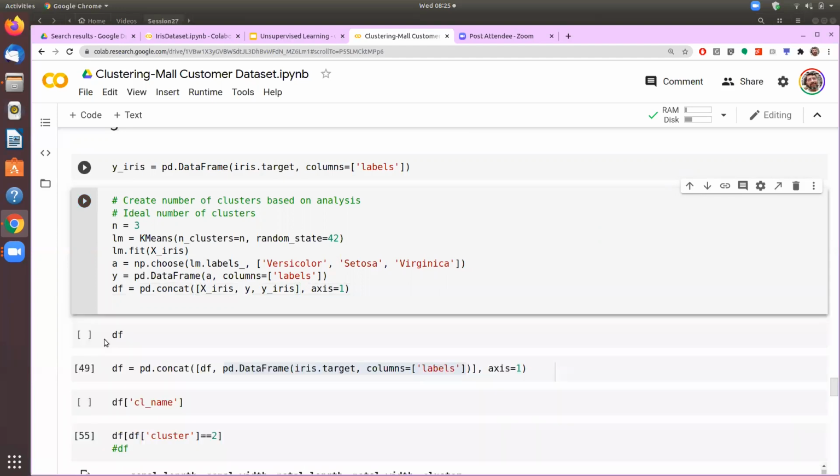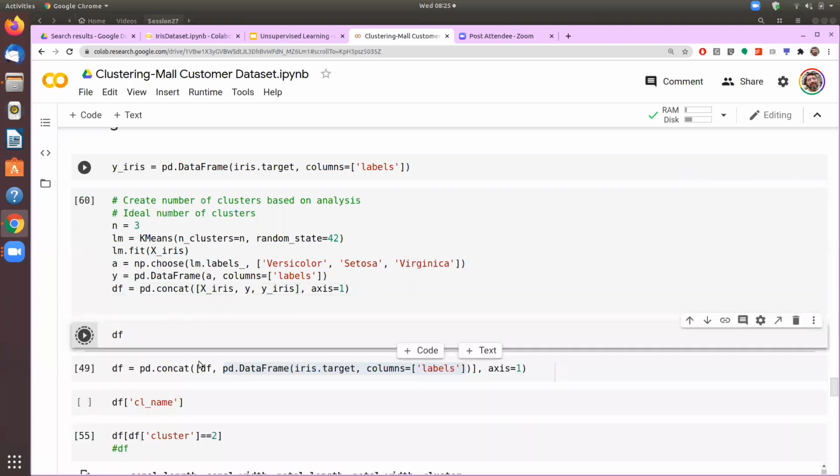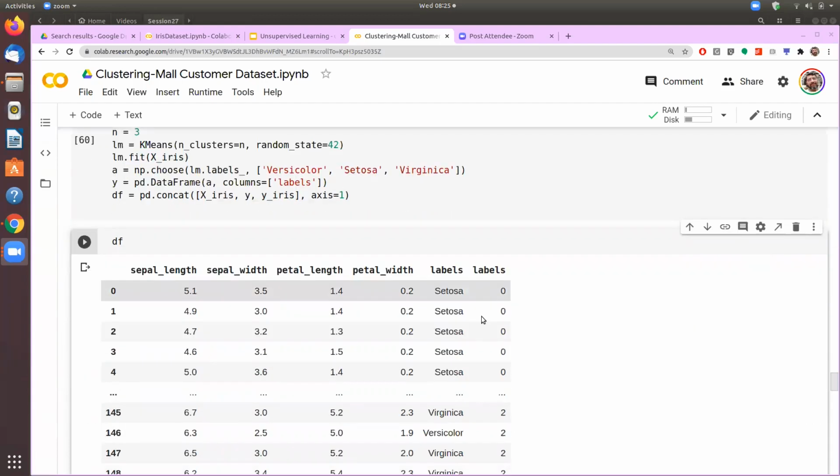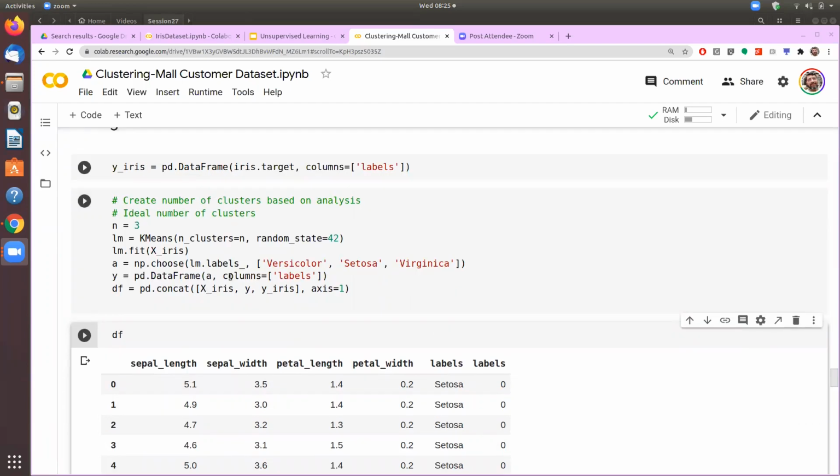Yeah. Now if we see our data frame, it is now showing me, sorry, we have given labels here. We'll just change the name as cluster here.